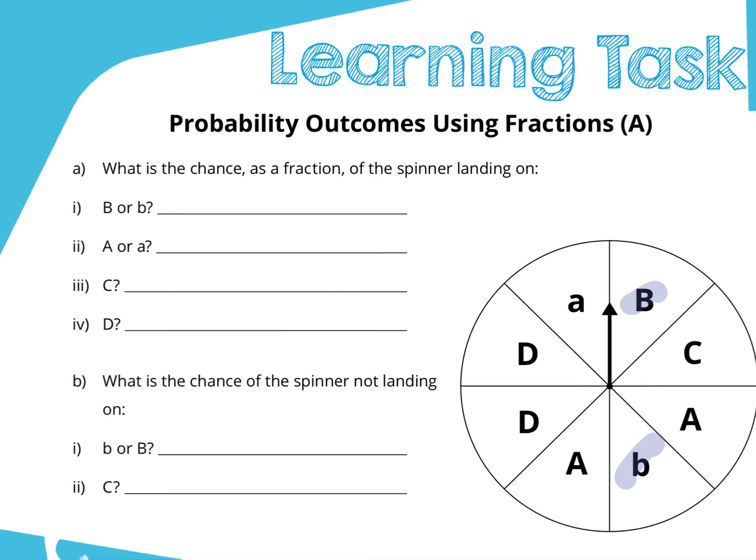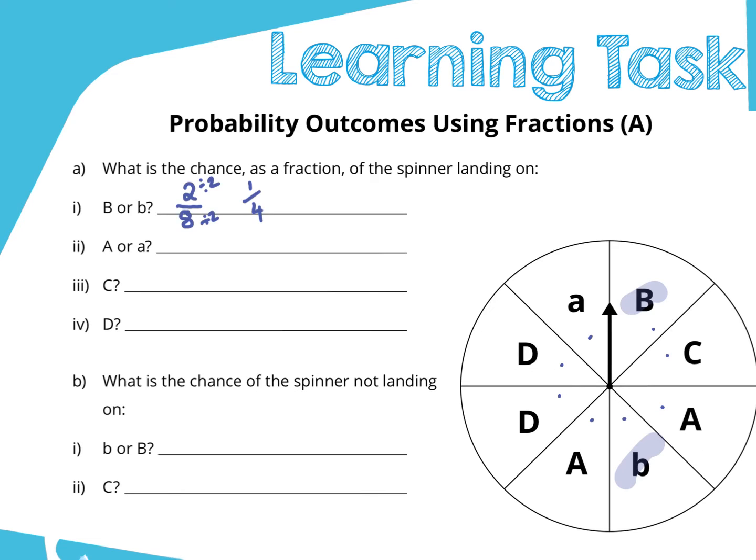Well, straight away I can say that I've got 2 outcomes that I'd like to see. So straight away I'm 2. And how many outcomes are there all up? Well, there is 1, 2, 3, 4, 5, 6, 7, 8. So it's 2 over 8. Even though I've got the same D and D there, it's still a chance that I can land on those. So 2 and 8. I can divide them both by 2, and then go to a lower common denominator. So I can represent that as 1/4. And that makes more sense. A quarter of a chance that it'll land on the B, okay?